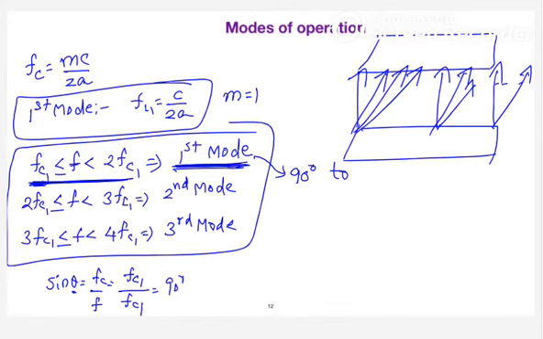What happens when the frequency approaches 2FC1? The wave angle is FC1 by 2FC1, so sine theta becomes 1 by 2, and theta becomes 30 degrees. Agree? So in the first mode, for the group of frequencies from FC1 to 2FC1, the wave angle ranges from 90 degrees to 30 degrees.